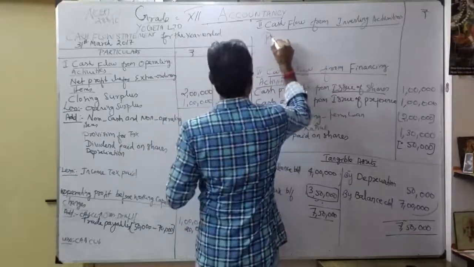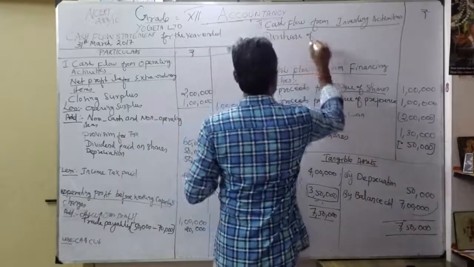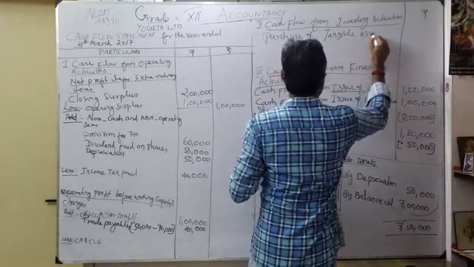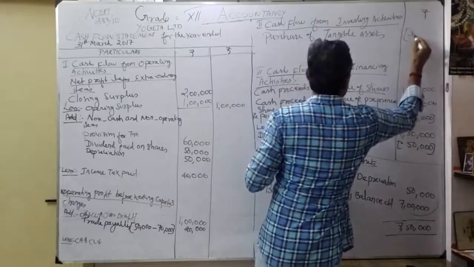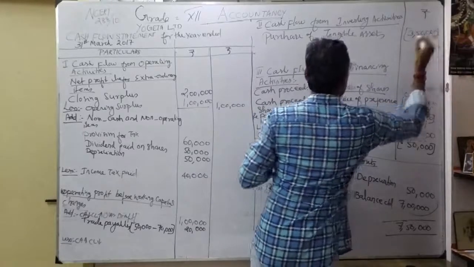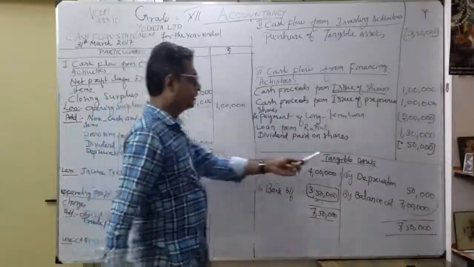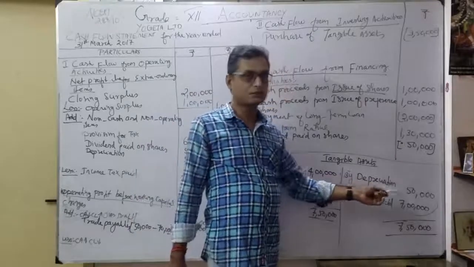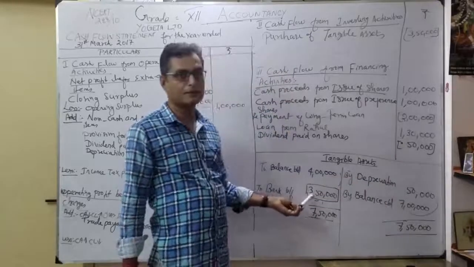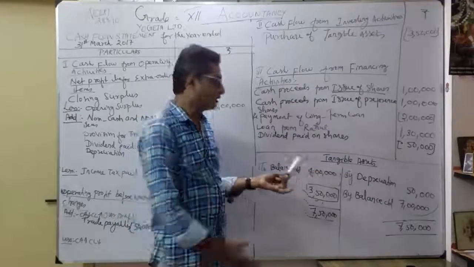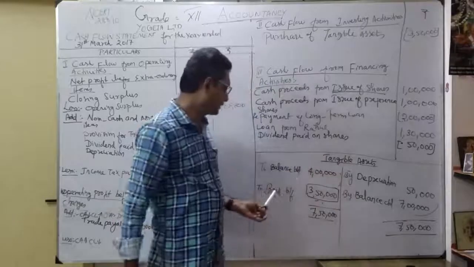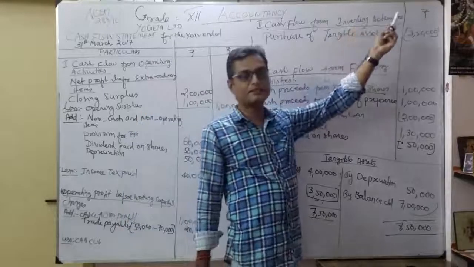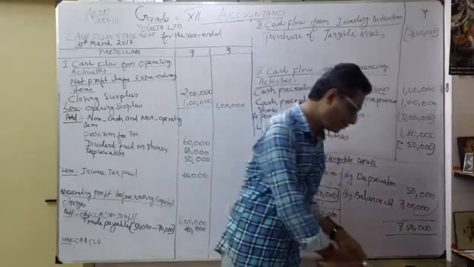So I will write purchase of tangible assets. Okay. So understood? So how much? It is cash outflow, 3,50,000. Be very careful. Understood? For the tangible assets, we prepared the account. For that, already depreciation given in the additional information. Now we posted the depreciation. We get the balancing figure of 3,50,000, nothing but what? Purchase of tangible assets. So once you prepare this account, naturally you get how much you purchased. That purchase of tangible assets I mentioned under which activity? Investing activity. Okay. This is the adjustment. Now move for the next one.